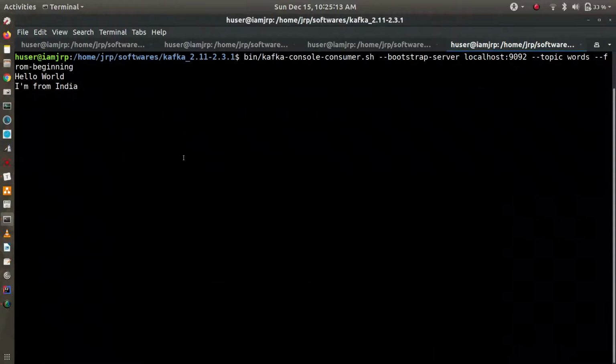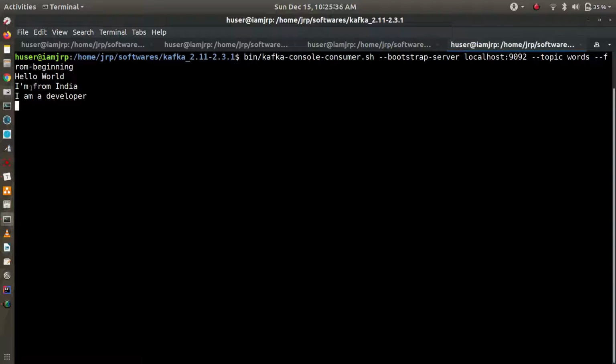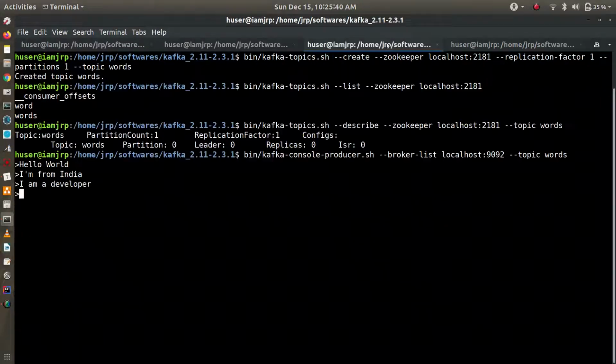This is a consumer which is running, and it prints whatever we are publishing here. Let's publish something like hello, I am from India and I am a developer. If you see the consumer console, you can see I am a developer is printed.